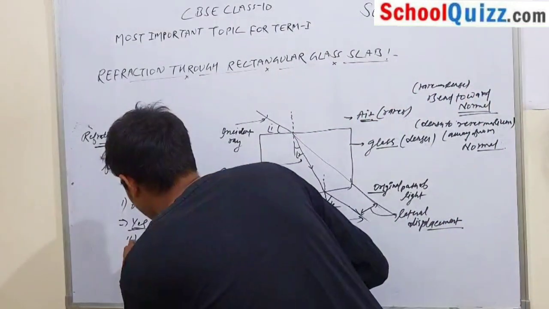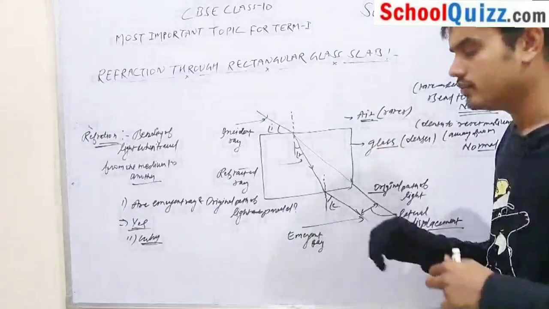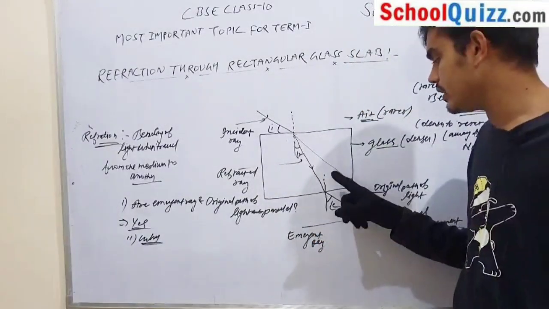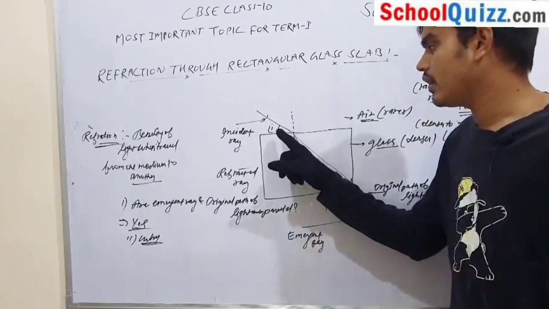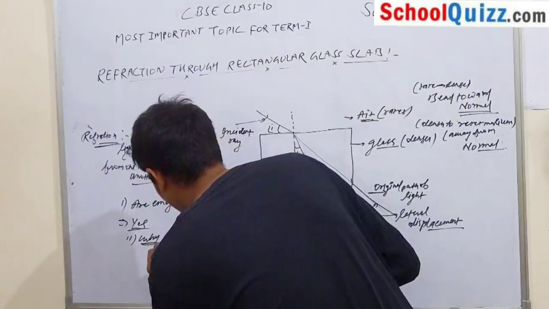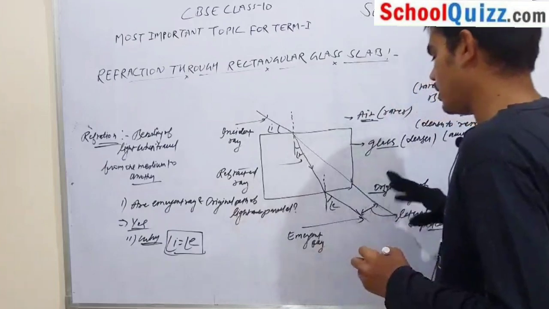Your next question is why these two rays are parallel to each other. You observe that here the angle of emergence and the angle of incidence are both equal. So these two rays are parallel to each other.